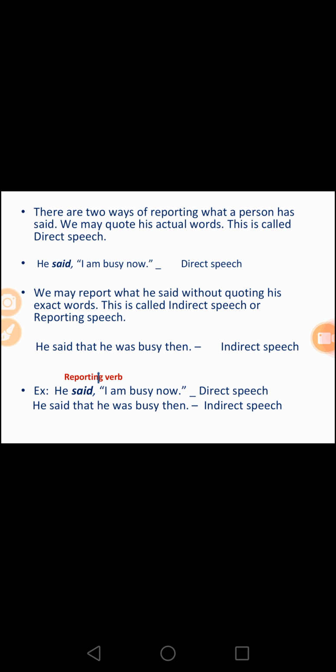One more example. He said, "I am busy now." In reported speech, the sentence will be written like this. He said that he was busy then.